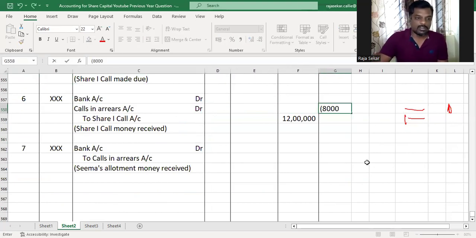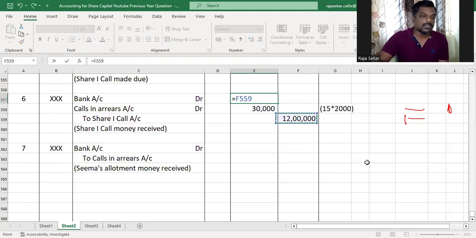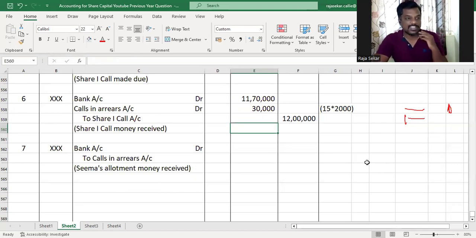How much was the first call money? First call money was 15. So 15 into 2000, the number of shares held by Sahaj that we just computed. So the amount received from all the other shareholders, including Seema, would be 11 lakh 70,000.